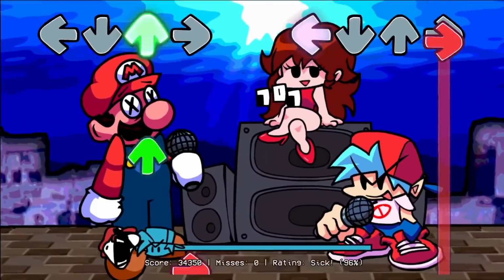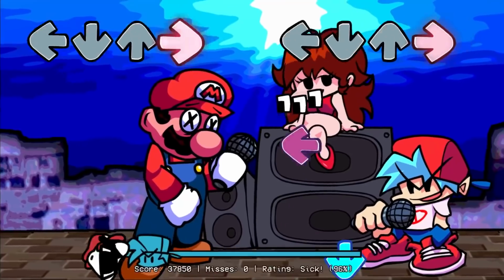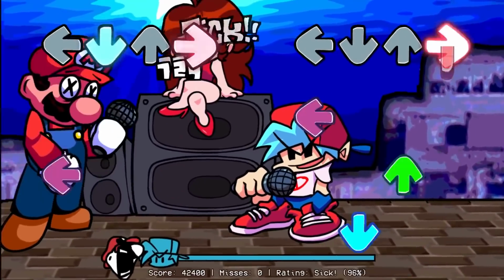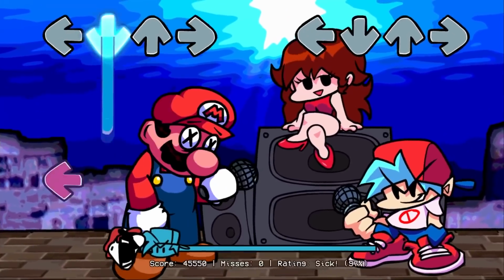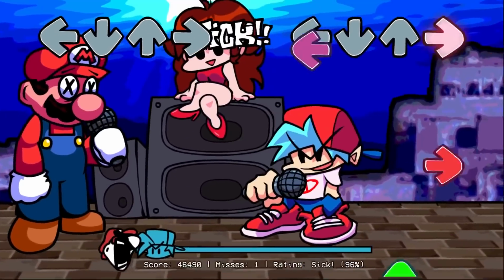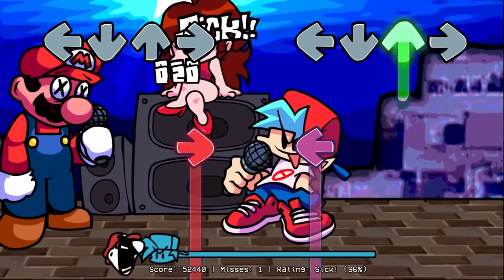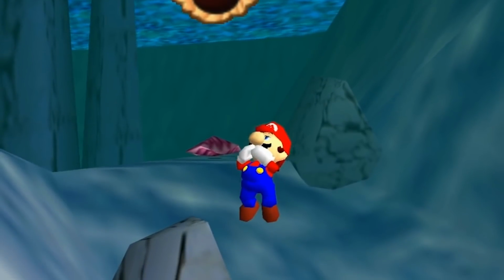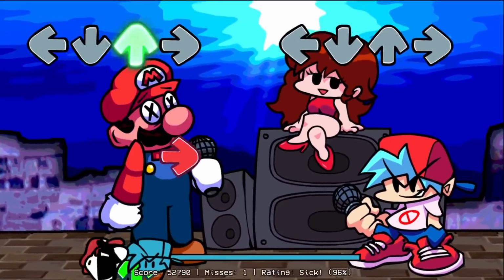The next version of Mario I want to talk about is from the Versus Mario mod, and the Versus Mario is actually based on the Mario 64 iceberg meme, and it's like a horror mod, and it basically centers around a parallel universe where Mario is found in a wet/dry world by boyfriend and girlfriend, and of course they have to challenge him to a rap battle. Now this version of Mario is also referred to as Drowned Mario, and that's because his animation is specifically from the Mario 64 drowning animation. You can see this by the way that he's twitching and that he has X's in his eyes.